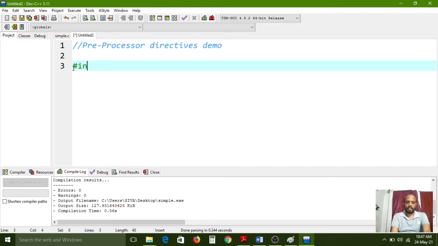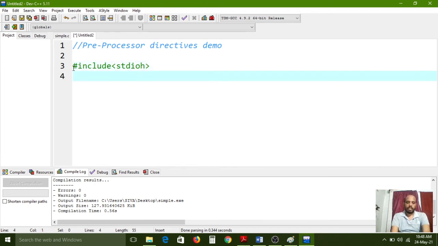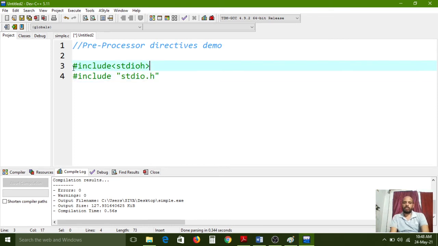Hash include stdio.h. If you write this, the hash include preprocessing directive is used to link the predefined header files into our current program. So here we are using angular brackets. Instead of this one we can also use hash include in between double quotes stdio.h, and this is also equal to this one.